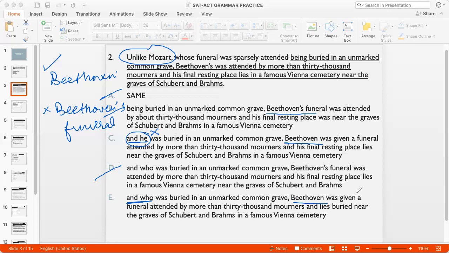I know that it reads a little odd because here I have passive voice, he was given, and then I'm changing it to active voice here, right? So it does read a little off, but going from passive to active voice is still preferable to any option that compares Mozart to Beethoven's funeral and not Beethoven, or any option that makes a mistake like and he, as option C does, because I'm saying whose funeral and who was buried, right?